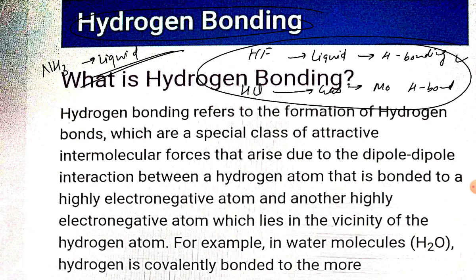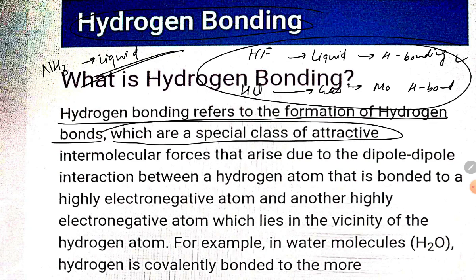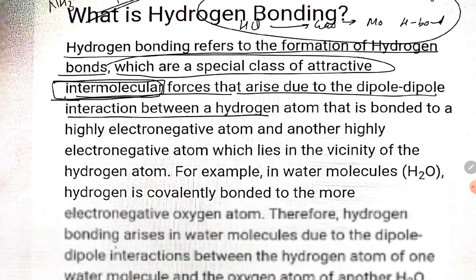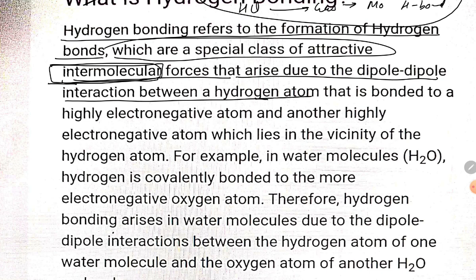So here you see, hydrogen bonding refers to the formation of a hydrogen bond. What bond, student? Hydrogen bond, which is a special class of attractive intermolecular force. Intermolecular force means what, student? Between two molecules that arises due to the dipole interaction between a hydrogen atom that is bonded to a highly electronegative atom and another highly electronegative atom.